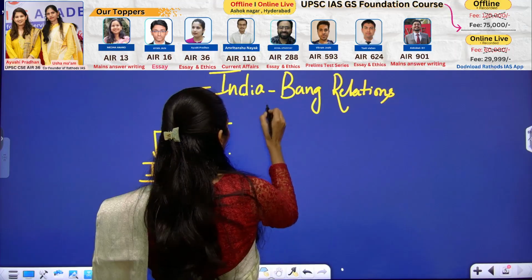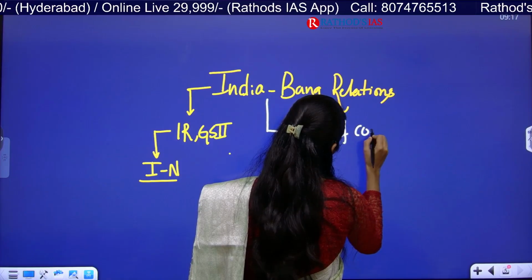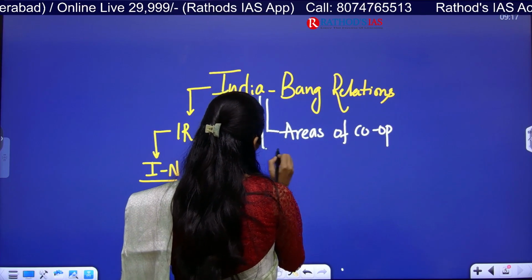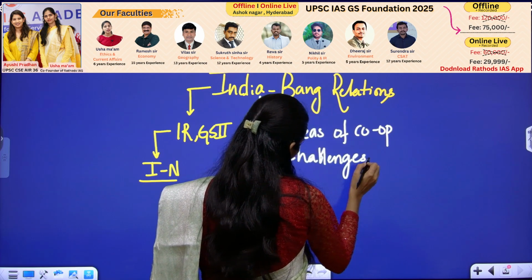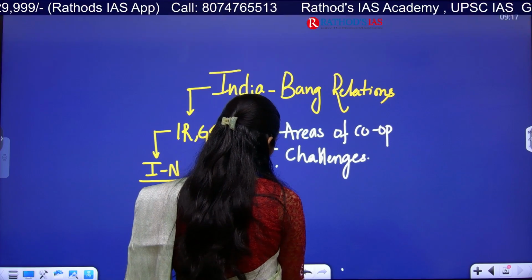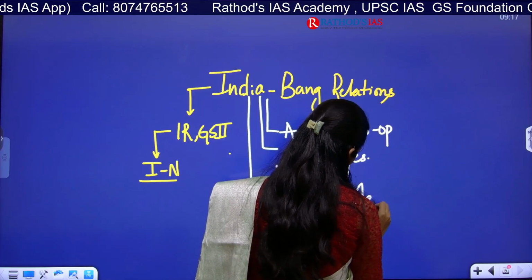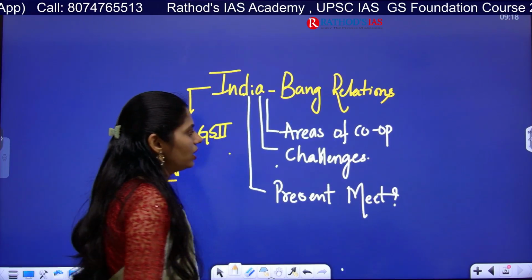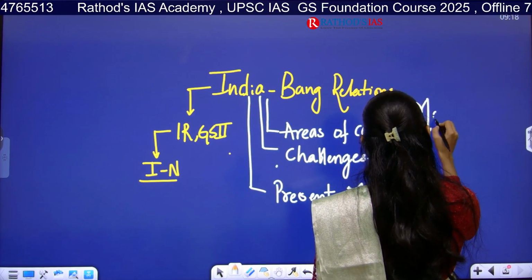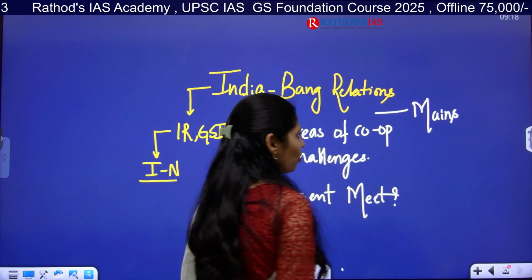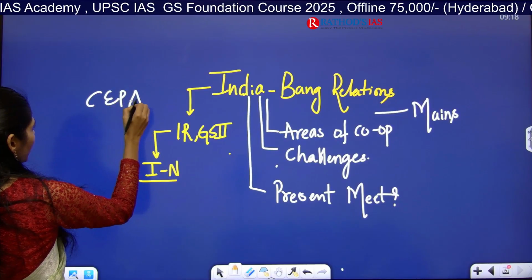You have to see different areas of cooperation between India and Bangladesh, what the challenges between India and Bangladesh are, and apart from that, what the highlights of this present meet are. All these are very important, and this topic is important from your mains perspective. You can't expect any prelims based question. And one thing I want to focus on here is the Comprehensive Economic Partnership Agreement, CEPA.